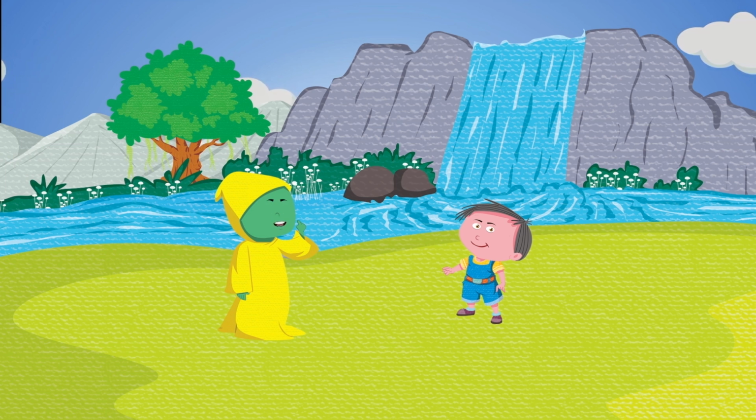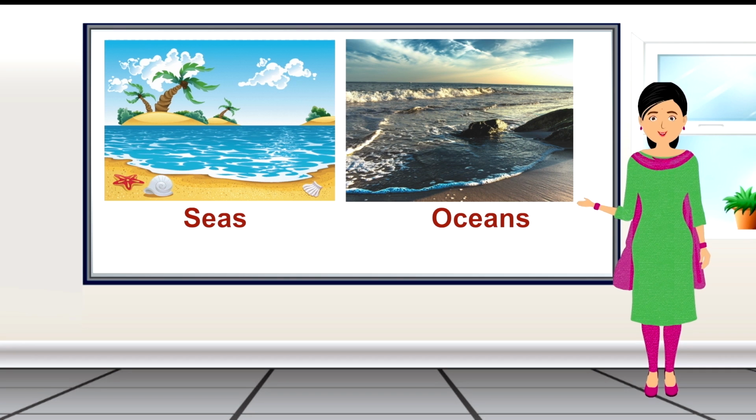There is lots of water present on earth. Then why is it said that there is a problem of water scarcity on the earth? Seas and oceans are large water bodies. The water in the seas and oceans contains salt, so we cannot use it for drinking or other household tasks.